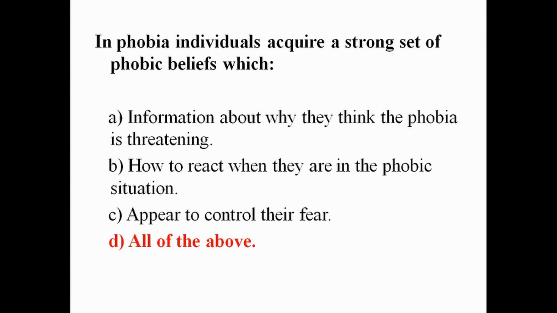In phobic individuals, they acquire a strong set of phobic beliefs, in which information about why they think the phobia is threatening, how to react when they are in phobic situations. Option C, appear to control their fear. The answer is option D, all of the above. So, phobic beliefs are beliefs about phobic stimuli that maintain a phobic fear and avoidance of that particular stimulus or situation. So the answer is option D.